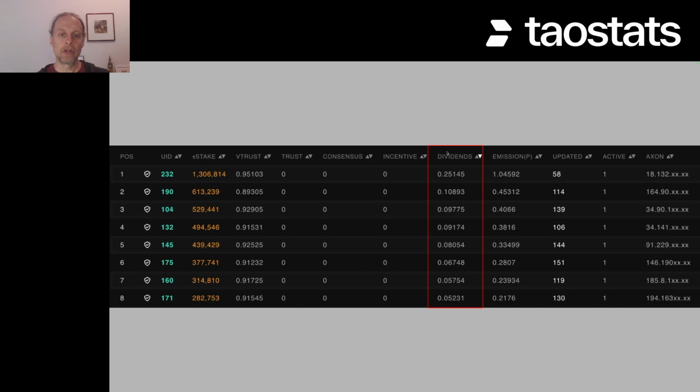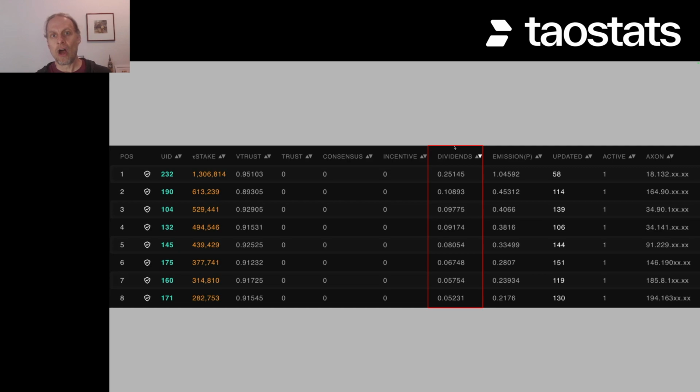But the first thing you're going to look at is the dividends. Essentially, the way this math works is there's a mathematical formula, and that takes your trust of the validator and converts that into dividends. For miners, the incentive adds up to 1 across all of the different miners. Dividends is that column for the validators. So the dividends is going to add up to 1 across all of the validators. There are not as many validators, so this number is a lot larger. And while V-trust does play a role in this, if you have a low V-trust, your dividends will be lower.